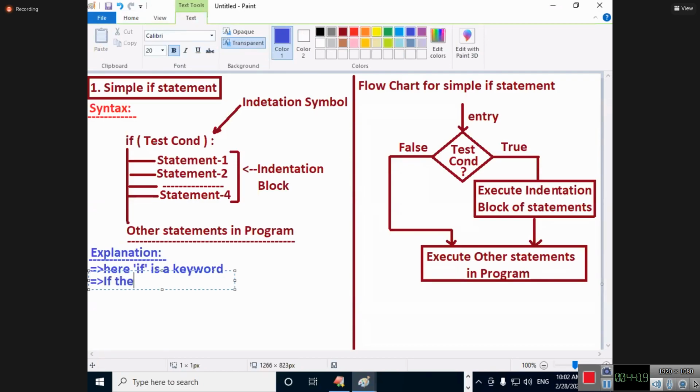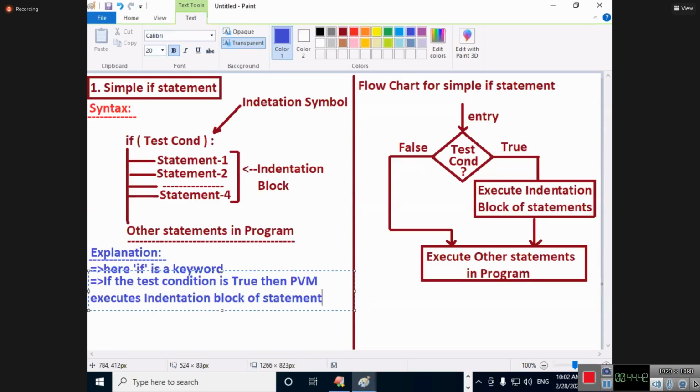Next point is what? If the test condition is true, then PVM executes what? The indentation block of statements, and later executes other statements in the program.